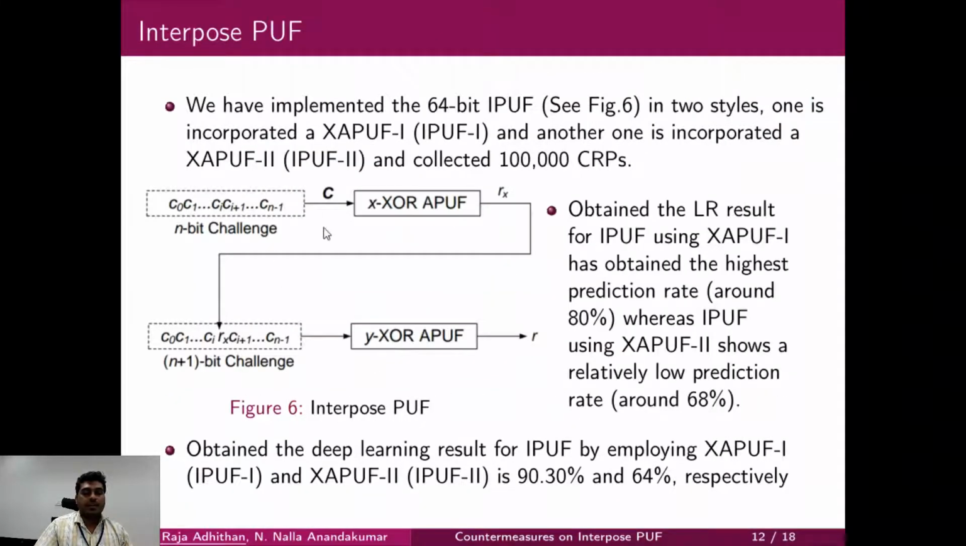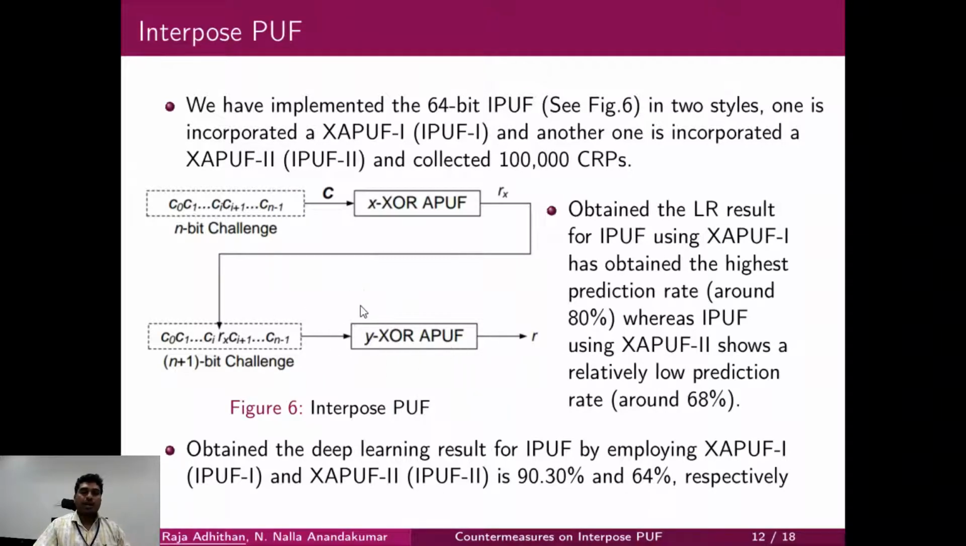Next, our objective is to analyze the interpose PUF. For the construction of the interpose PUF, you have an upper layer and a lower layer. Suppose your objective is to design a 64-bit PUF. In the upper layer you have a 64-bit XOR arbitrary PUF. In the lower layer you have a 65-bit XOR arbitrary PUF. So the 64-bit challenge is given to the XAPUF and the corresponding response is given as a challenge bit to the 65-bit XAPUF at the intermediate position. So you will get some random response.